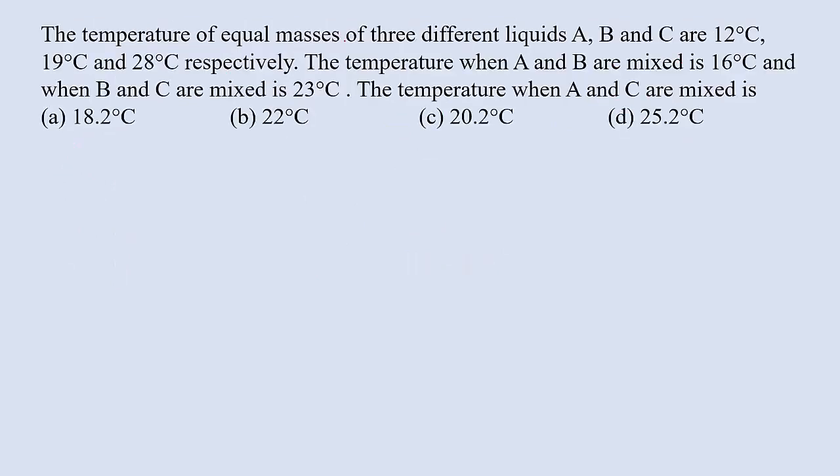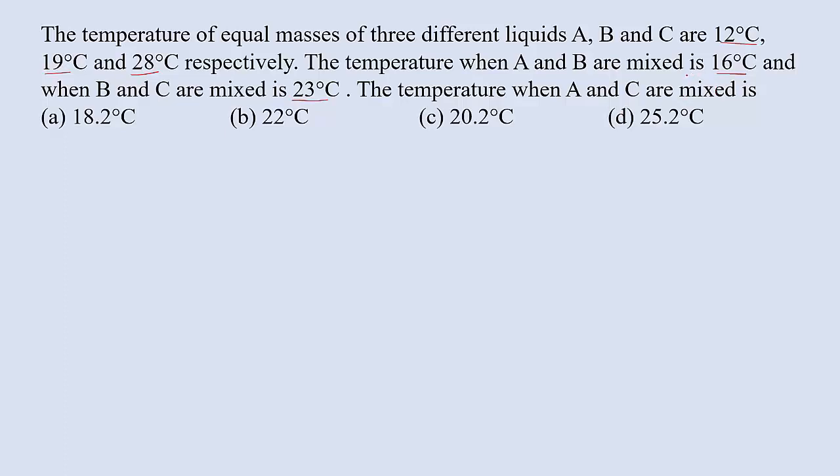The temperatures of equal masses of three different liquids A, B and C are 12 degrees Celsius, 19 degrees Celsius and 28 degrees Celsius respectively. When A and B are mixed, then temperature becomes 16 degrees. When B and C are mixed, then temperature becomes 23. Then the temperature when A and C are mixed is.